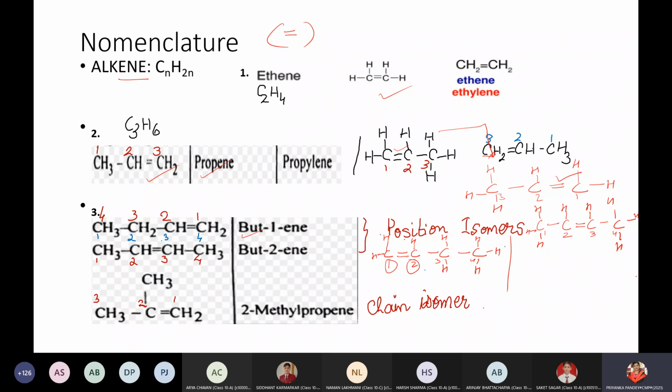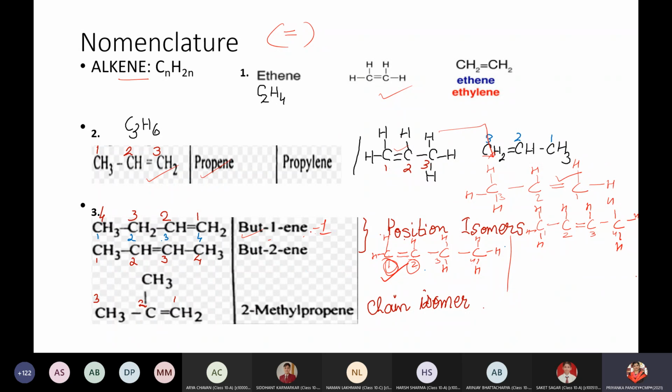If the carbon to carbon double bond is present between carbon 1 and carbon 2, then numbering is done as C1, whichever is the lower number. How to number it and name it: 1, 2, 3, 4, meth, eth, prop, but. It has a double bond, so the name will end with ENE. And at which carbon atom is it present? The double bond is present between first and second. So the first will be taken, whichever is the lower number. So it will be but-1-ene or butene 1.